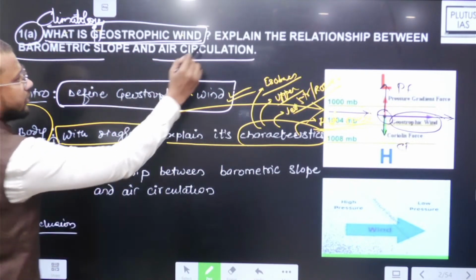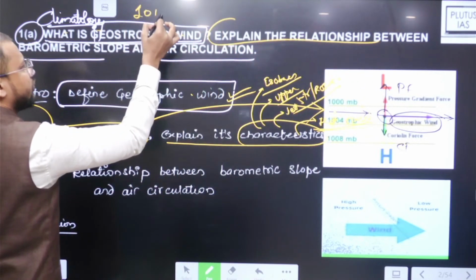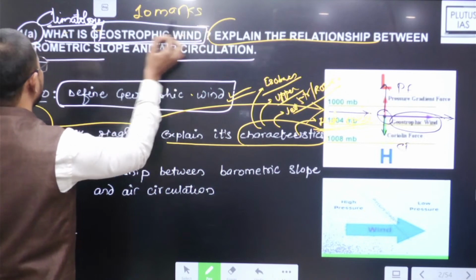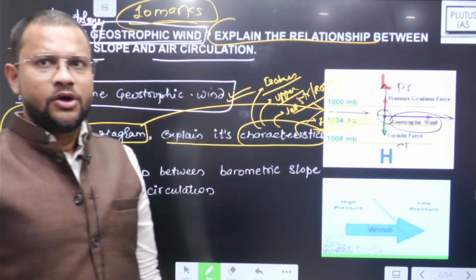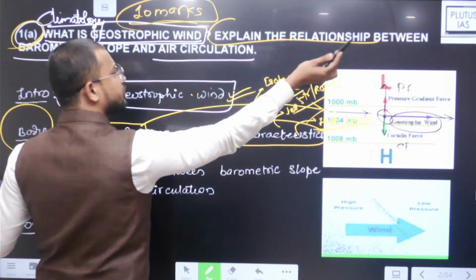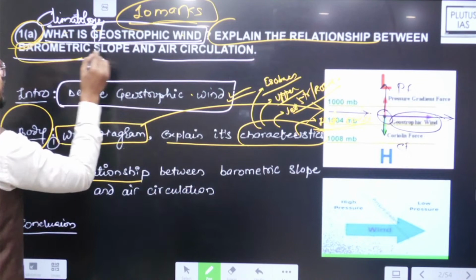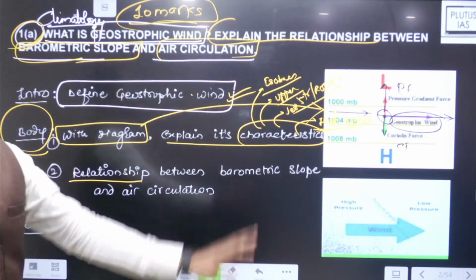And then next to it is the second part of the question. देखो क्वेश्चन है 10 मार्कर, राइट. नाउ 5 क्वेश्चंस इन द क्वेश्चन 1A, तो दैट इज एब्सोल्यूटली 10 मार्कर. So second is what? Explain the relationship between barometric slope and air circulation. आई होप ये दोनों टर्म आपको बहुत क्लियर रहेंगी.